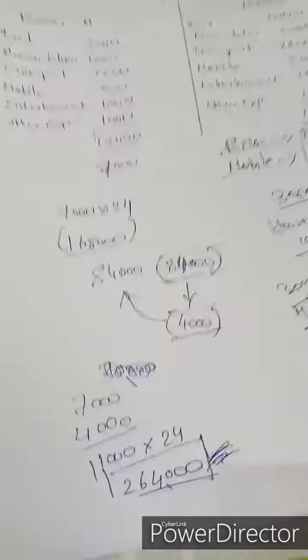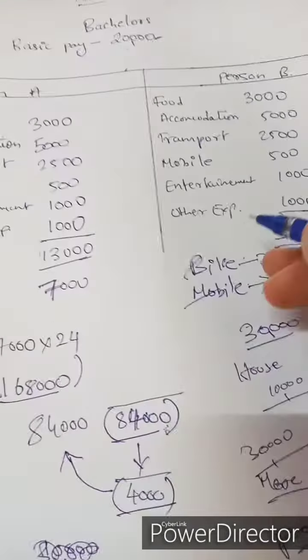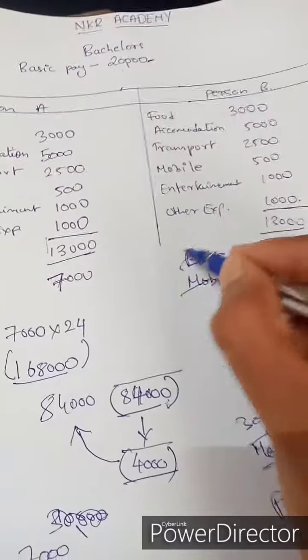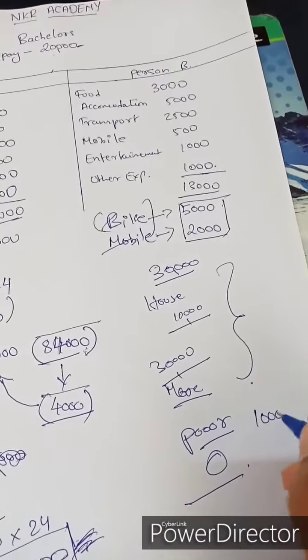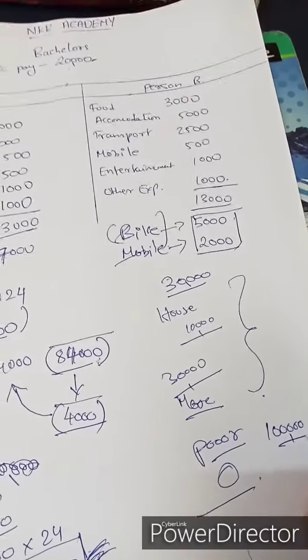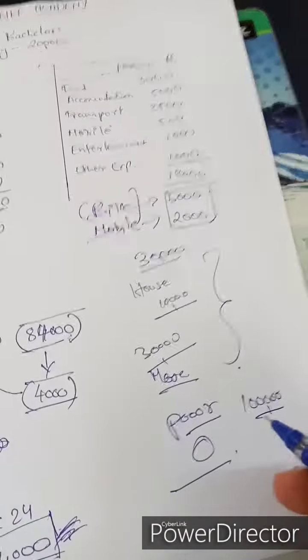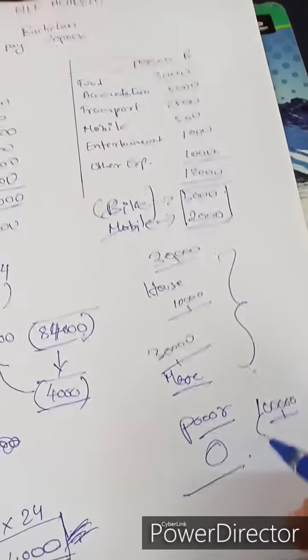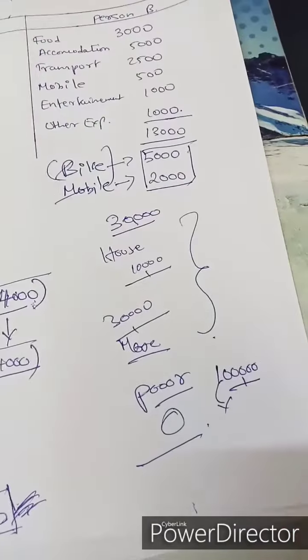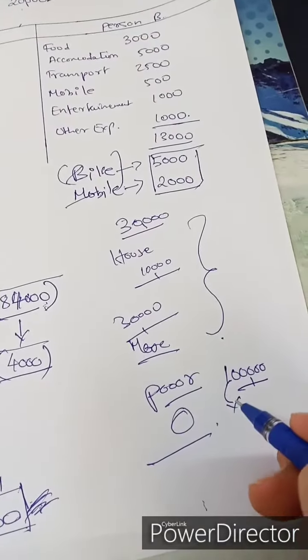For example, I will tell this EMI story. He's buying a bike worth somewhere like 1 lakh rupees. As soon as the bike is out of the showroom, its value depreciates for sure.